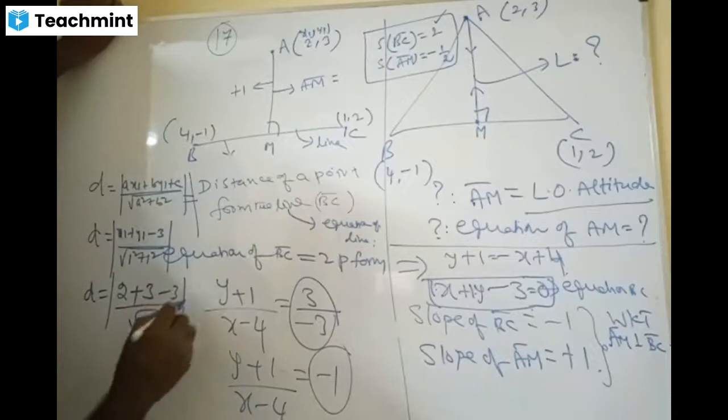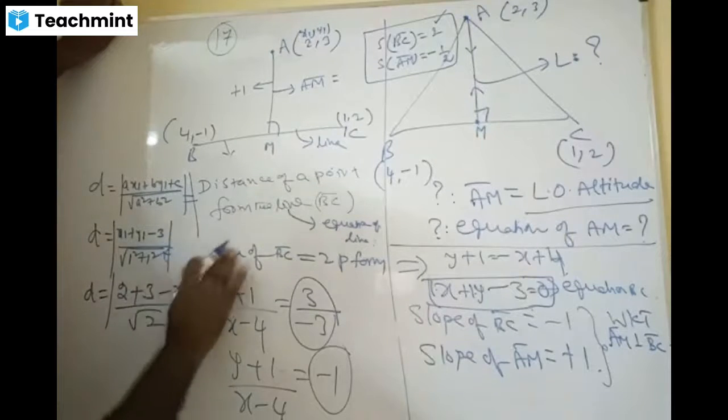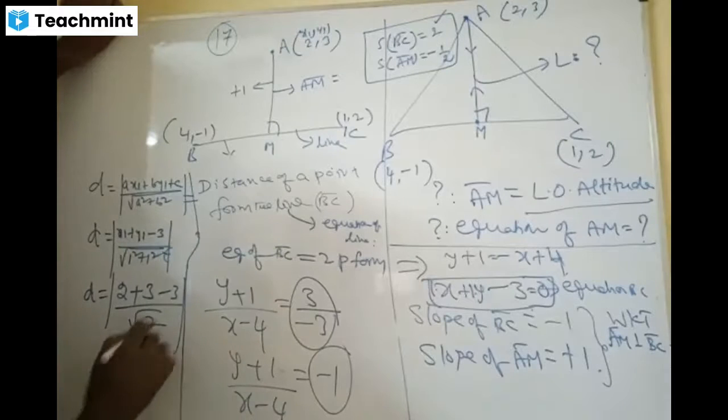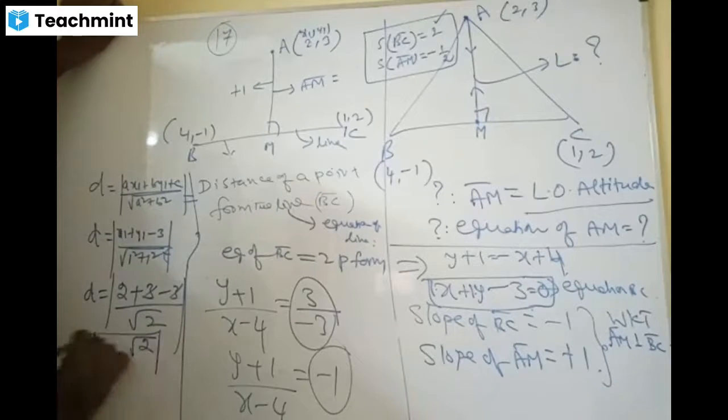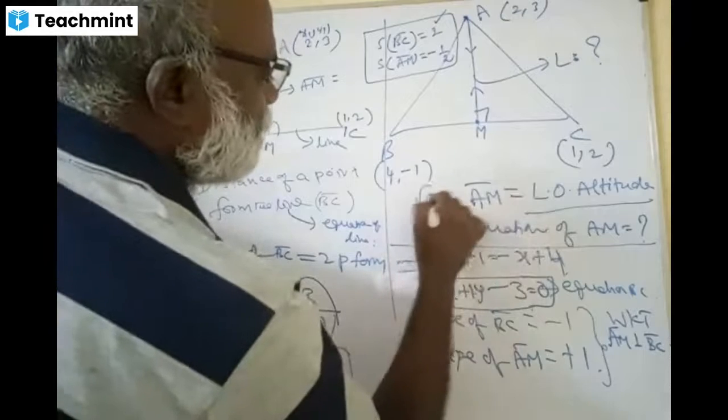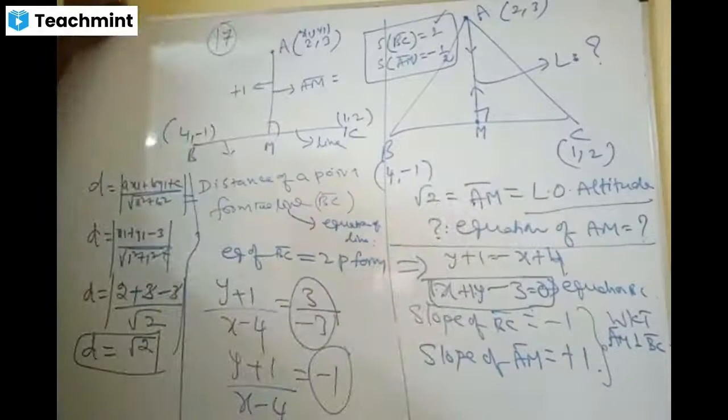Yes or no? So d equals 2 by √2, that is √2. So the length of this one is √2. Done. Okay.